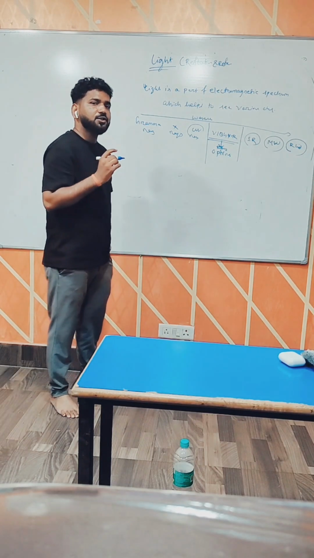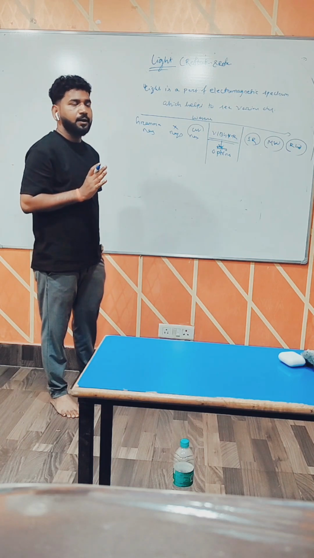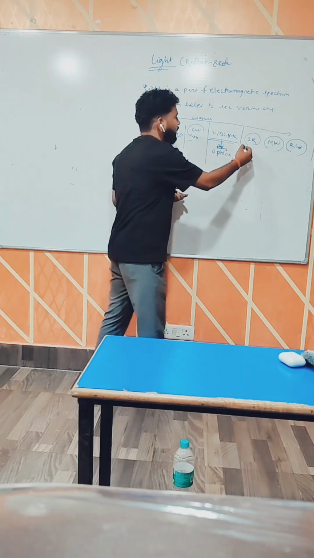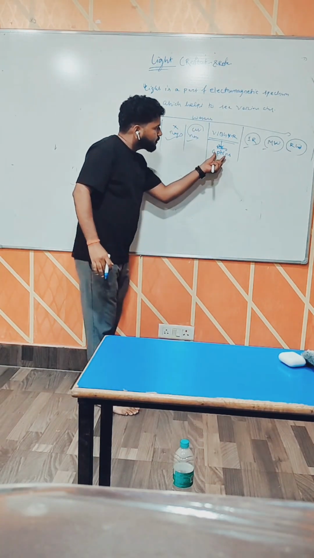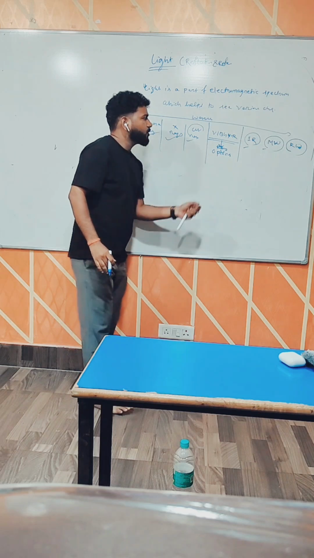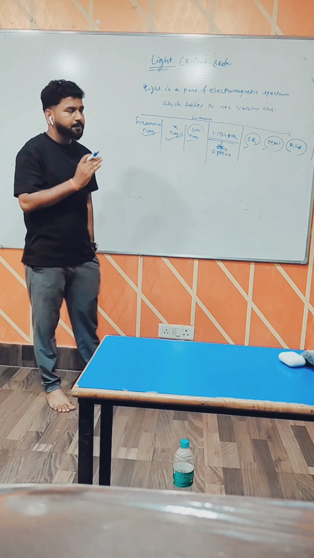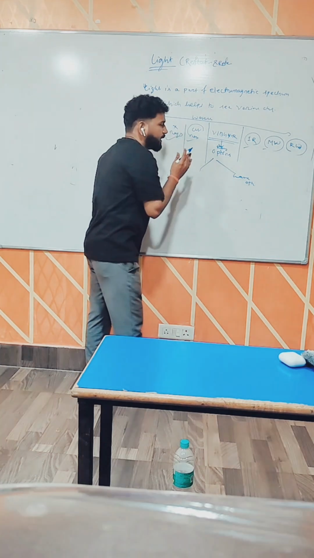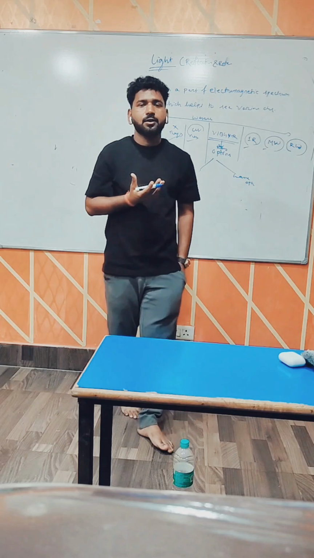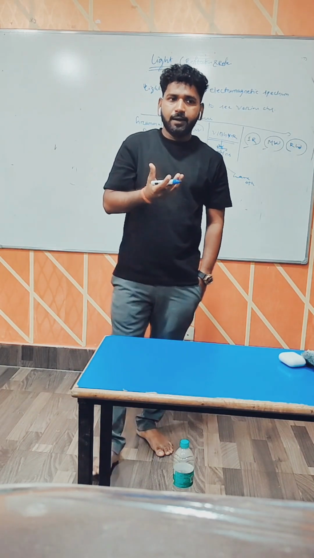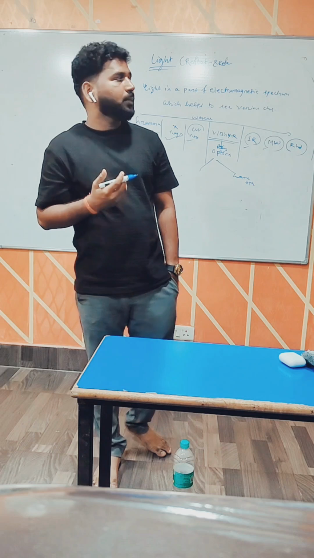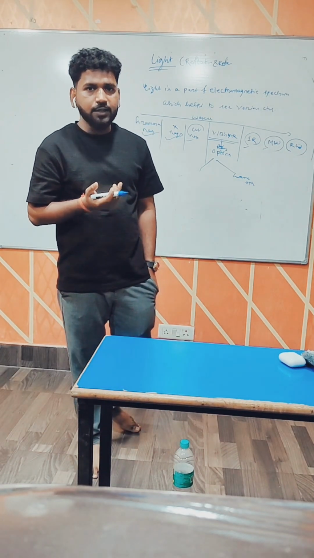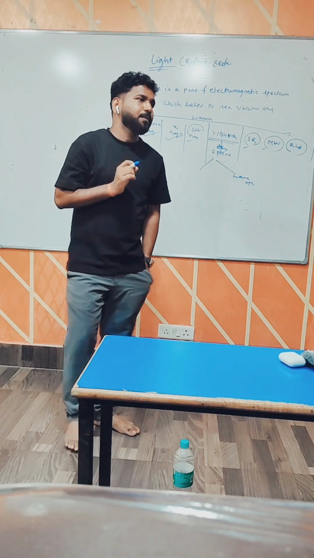Ray optics means it is the branch of science related to the study of light. Gamma rays, X-rays, UV rays, infrared, we cannot see with naked eyes, but we can see visible light. That's why in class 10 we will study only ray optics. Basically there are two types of optics: ray optics and wave optics. In ray optics we study objects having dimension, like mirror and lens. But wave optics deals with point-like dimension objects, like polarization and interference, which we study in class 11. Is it clear?